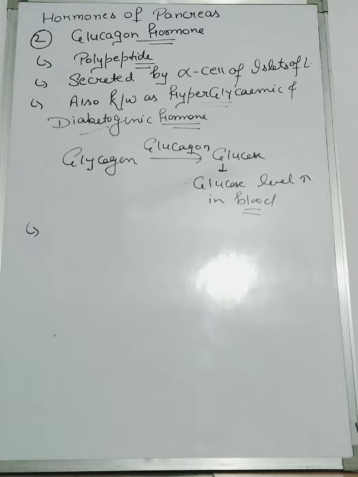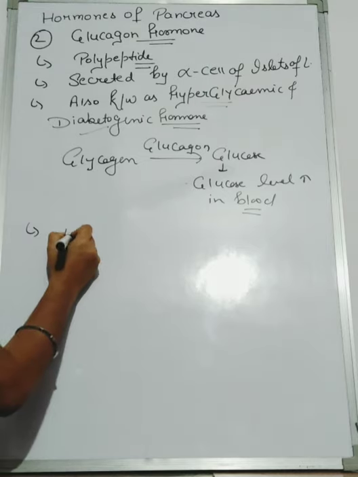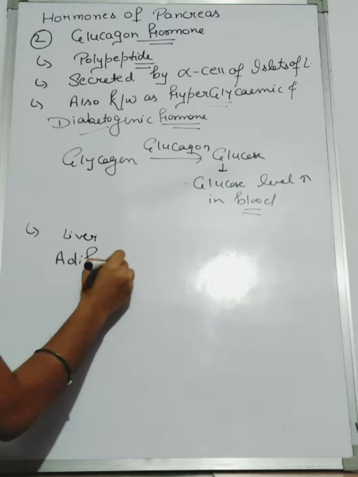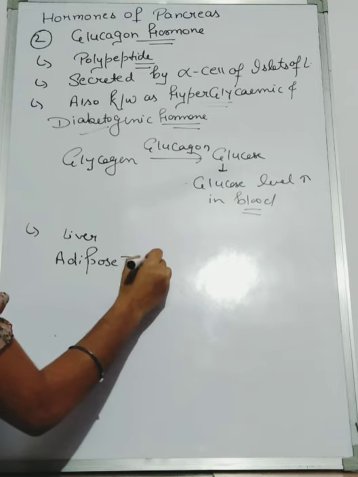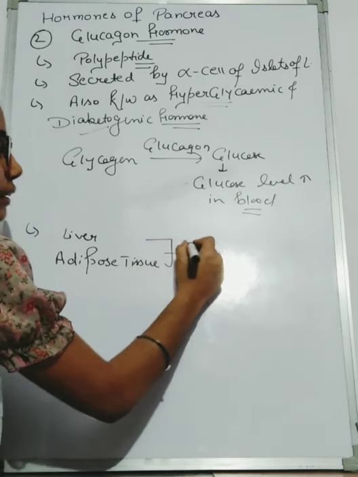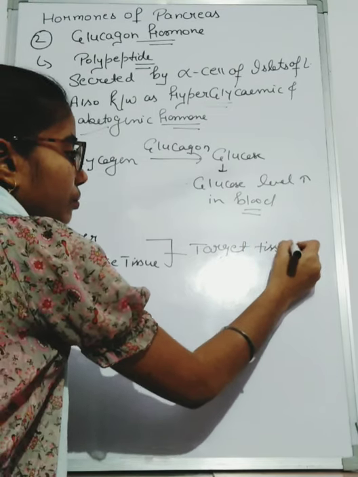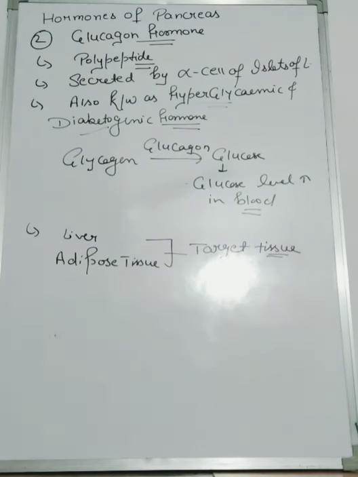Now we discuss the target where the glucagon hormone acts: liver and adipose tissue. This is the target tissue where glucagon hormone acts. Now we discuss the function of the glucagon hormone.